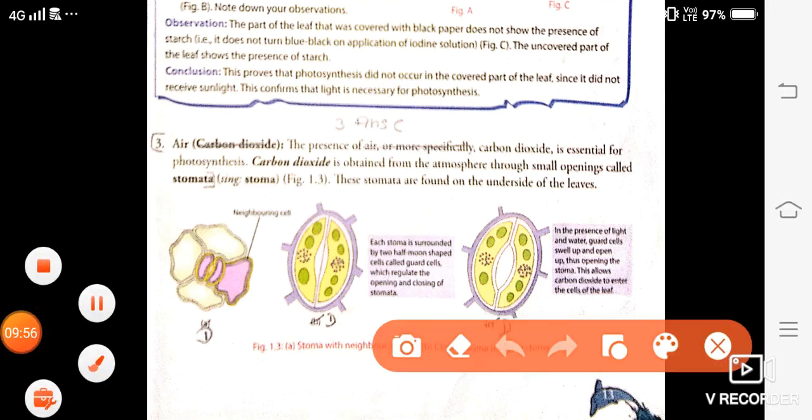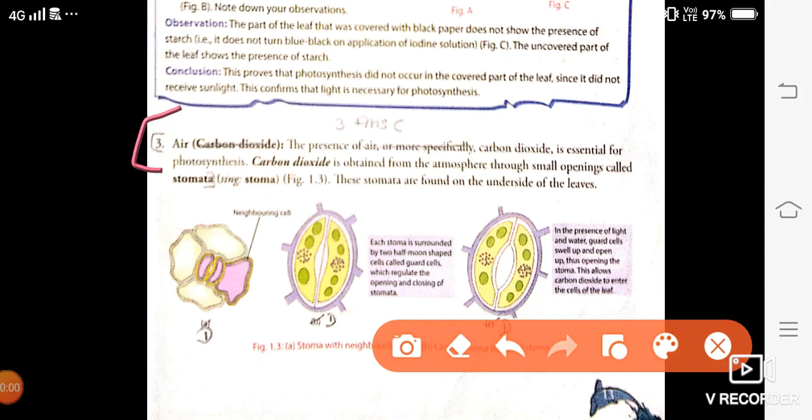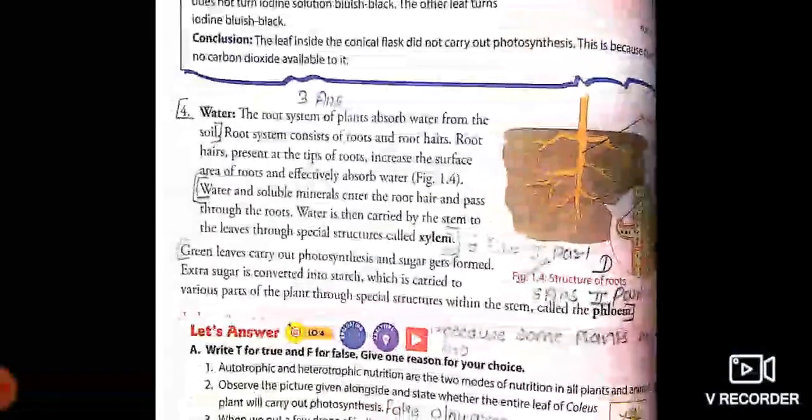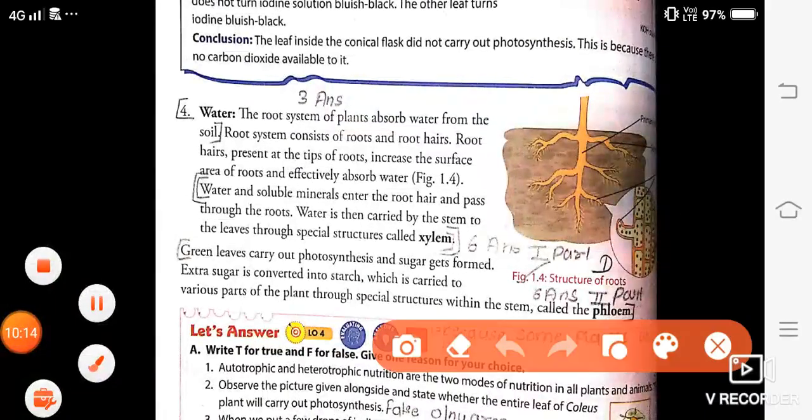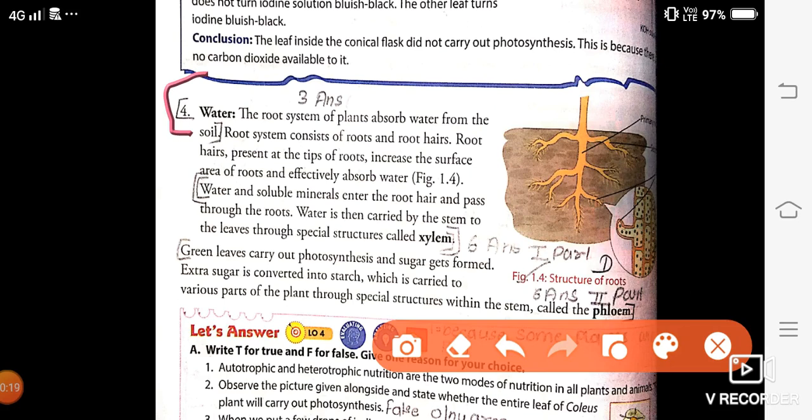So carbon dioxide is obtained from the atmosphere through small openings called stomata. This is your third point. Got this? Next, fourth point. So for the fourth point, you have to write just this much only. Water, the root system of the plant absorbs the water from the soil.